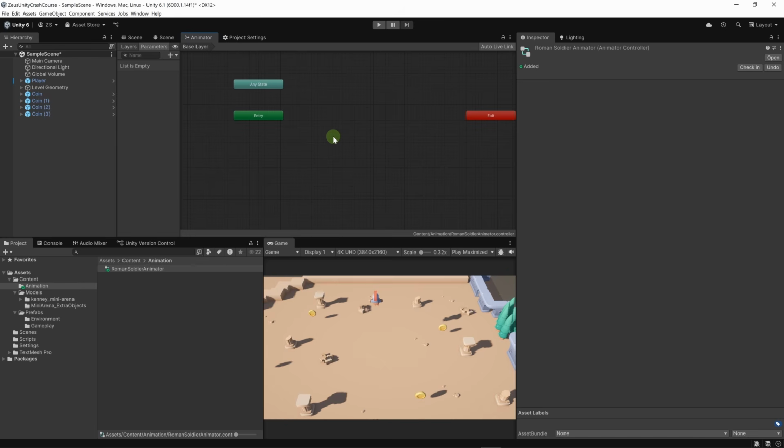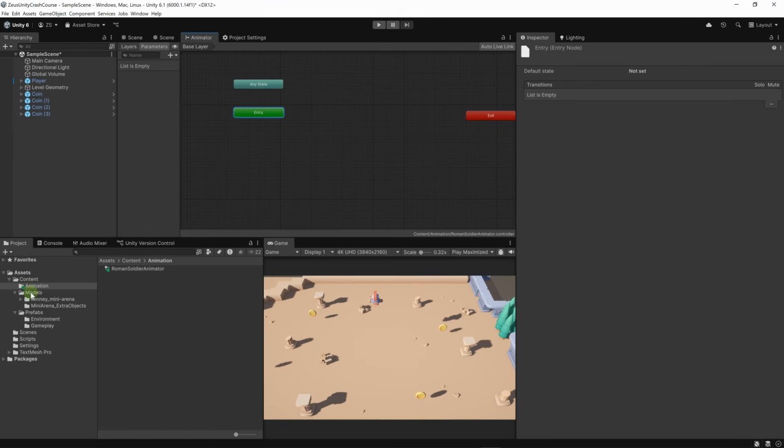This is what's called a finite state machine. We have an entry state. This is the first state that our animation will be in, or I should say our character, because we're going to use multiple animations. Our character can be idle, they can be walking, running, jumping. All of these are different states.